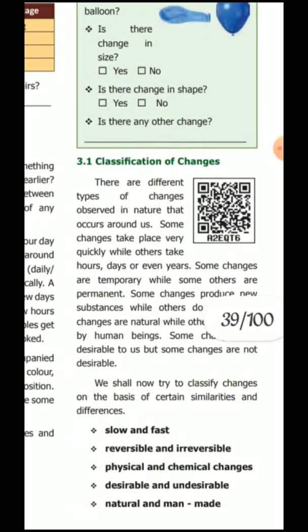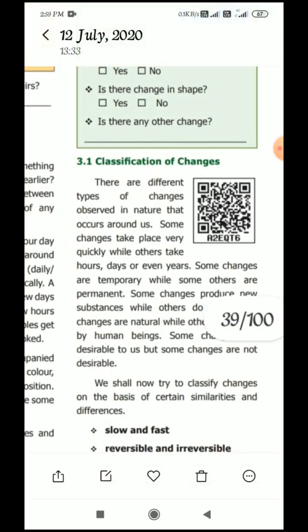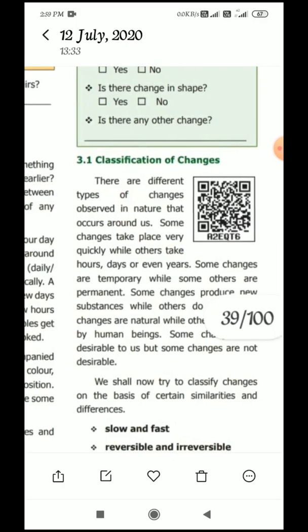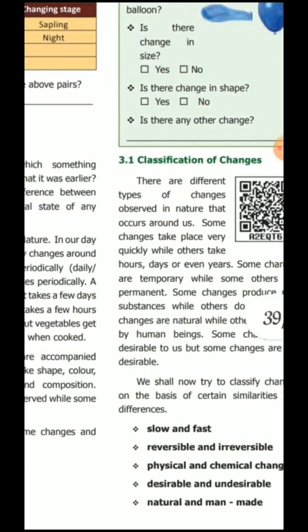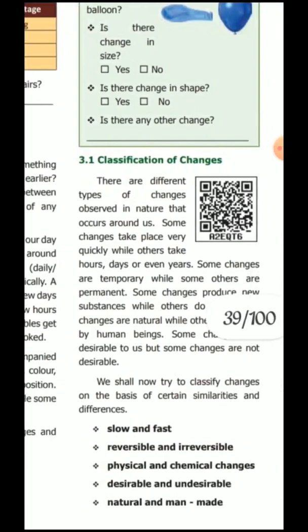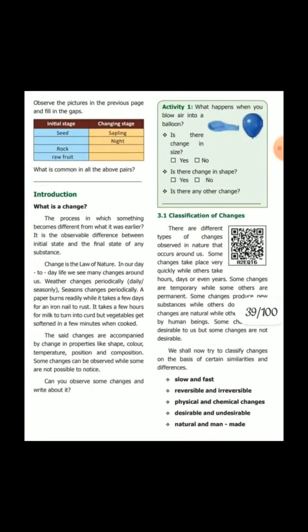Some changes produce new substances while others do not. Some changes are natural while others are made by human beings. Some changes are desirable to us, but some are not desirable. So here, is there any similarity between these changes? Yes, let's find out. We can classify many changes: slow, fast, reversible, irreversible, physical and chemical change, desirable and undesirable, natural and man-made. These are the classification of changes.